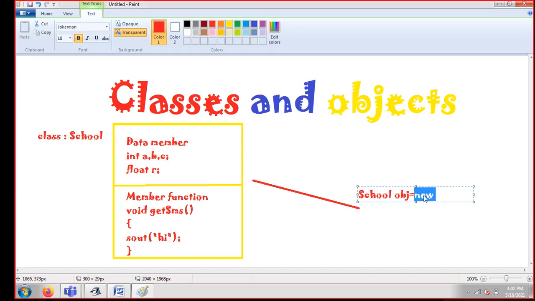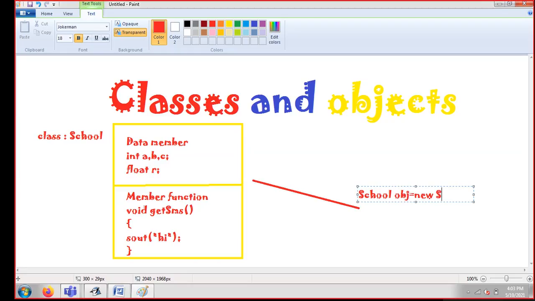Always remember what this new is. New is a kind of keyword with the help of which your operating system will be able to understand that I just need to give some space to this object of type school. And here you also need to define which kind of space you want for obj. See, if I'm writing school obj, I'm just declaring, not defining. But the moment I write new, I'm actually asking for space in memory.